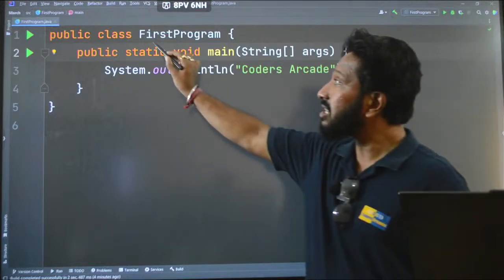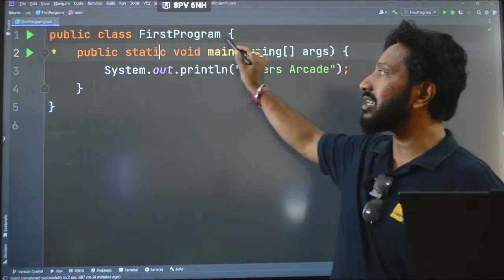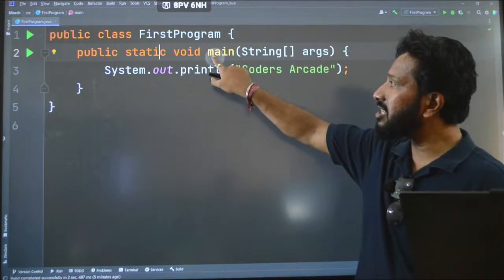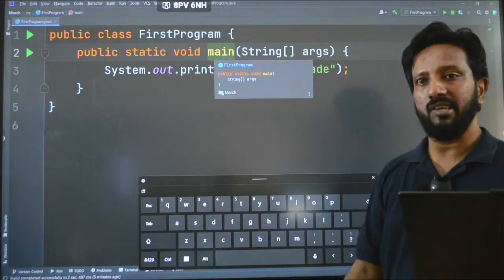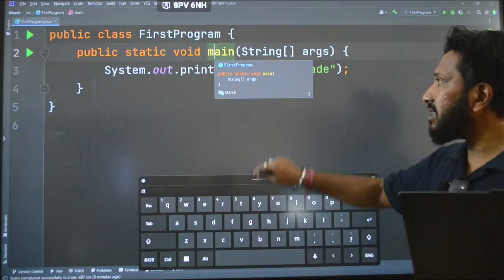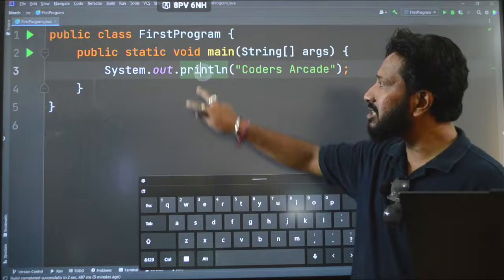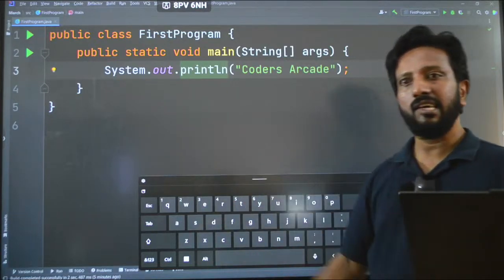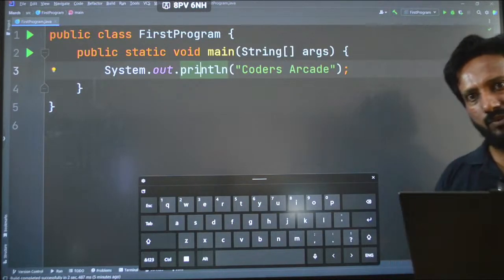Now, as I have already told you, let's go back to our editor and just see that. See, the classes are already in Pascal case, and if you see, the main function is actually written in camel case, correct? And if you see here, the println function also has been written in camel case only, right? So this much you have understood, right?